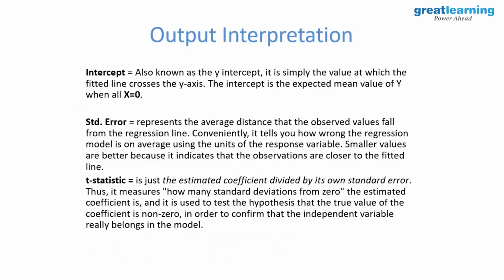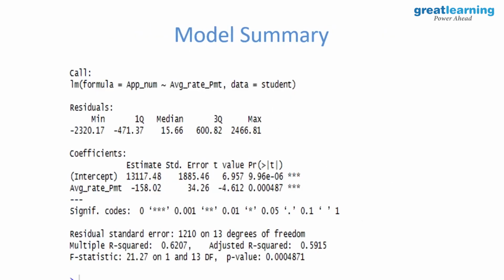Now standard error. It represents the average distance that the observed values fall from the regression line. So conveniently it tells you how wrong the regression model is on average, using the units of the response variable, which is our y. Smaller values are better because it indicates the observations are closer to the fitted line. So let's assume this is a fitted line. So what can be a standard error? Smaller, closer is better, correct? Right? So in our model, we have standard error. You can see that, right?